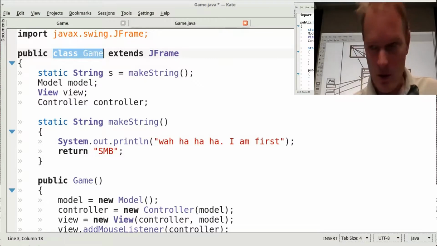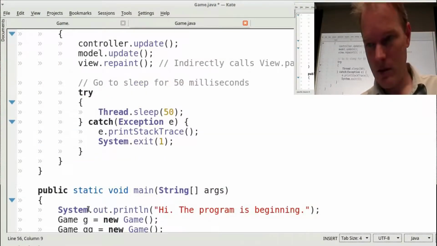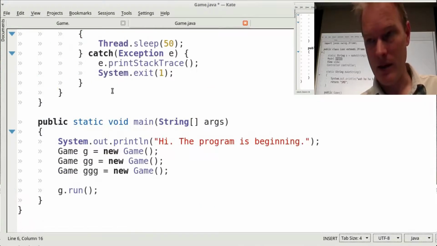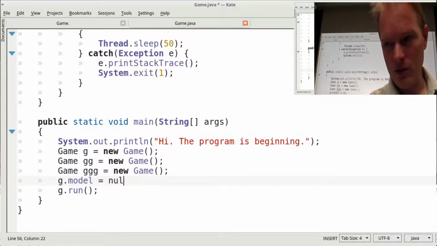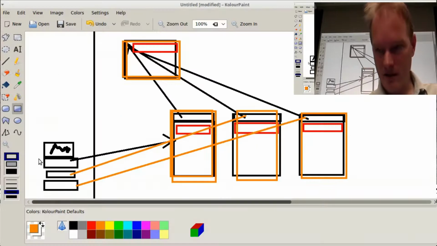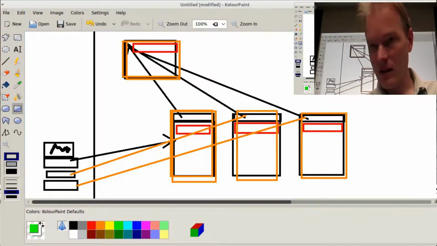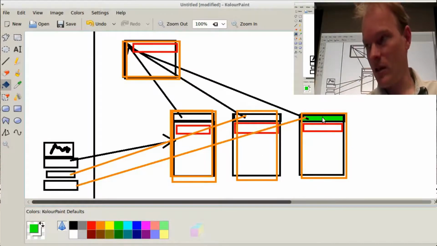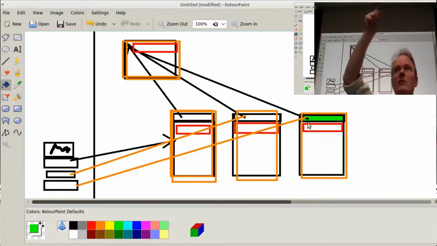So if I were to say, for example, notice that my game class has a model in it. If I were to say g.model equals null, that will set the value of g, which we'll say is this one on the bottom, because I made it first. That'll set the value of this g.model to null. But it won't change the other two. I only changed one of them because that's an instance variable. Is there a question there?